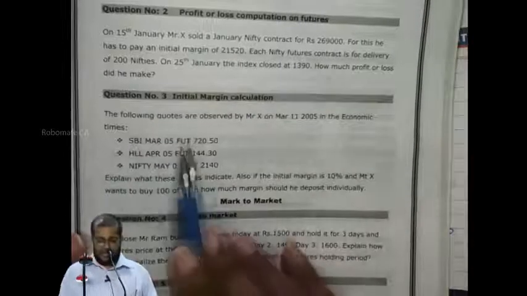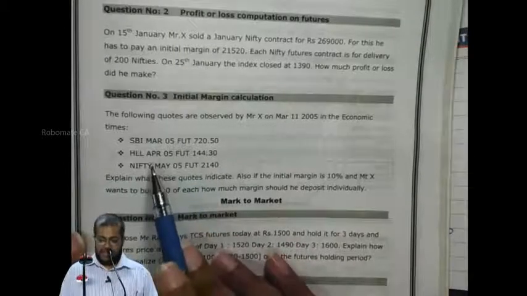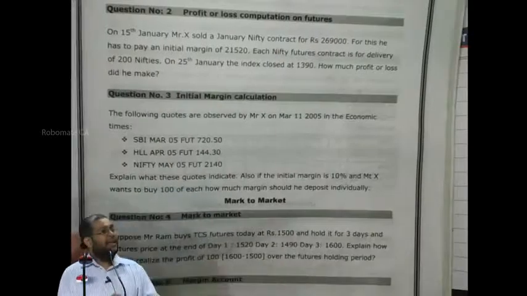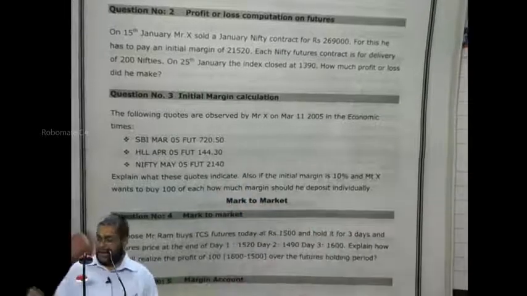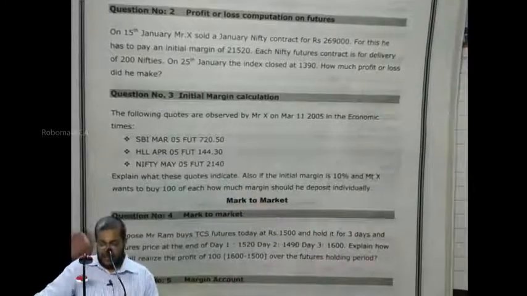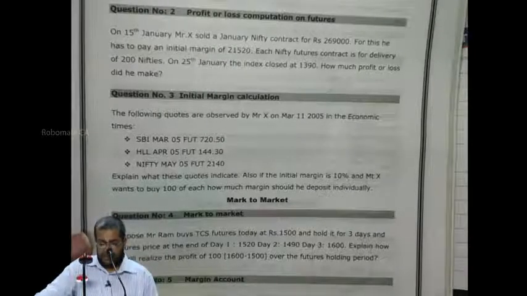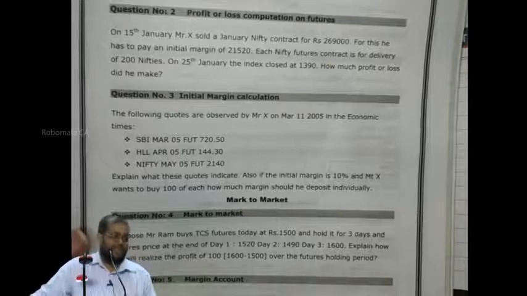Tell me, the first future expires on what? March end. HLL expires on what? April end. Nifty expires on what? May end. Now futures can have different expiry dates. I have given you the agreed prices. Explain what these quotes indicate. Also, if the initial margin is 10% and Mr. X wants to buy 100 of each, how much margin should be deposited individually? Very simple.